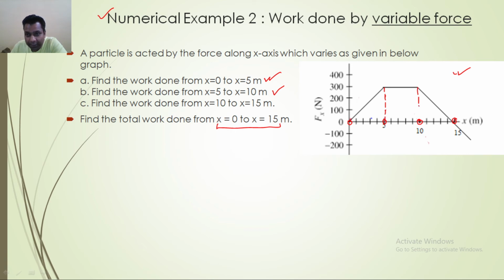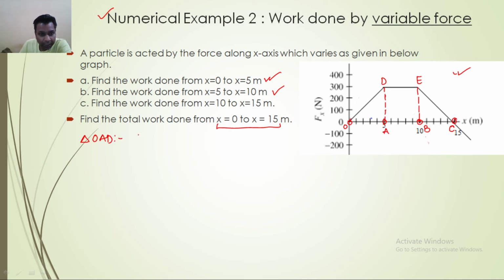I am taking this point as O, this as A, this as B, this as C, this as D, and this as E. Now see, I have divided the complete graph into 3 parts. Now what is my job? My job is to find out the area enclosed by this curve individually. So what are the areas we have? First of all, we have a right angle triangle, OAD.